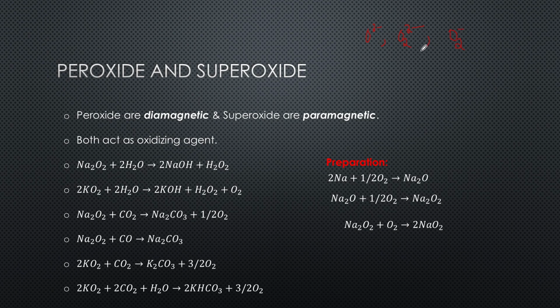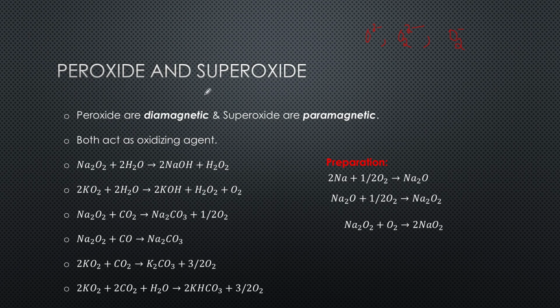So peroxide is an 18 electron molecule anion, and this superoxide is a 17 electron molecule. So write down the molecular orbital configuration for both these, and then you will come to know why peroxides are diamagnetic and superoxides are paramagnetic. So I'll be asking you to give me the molecular orbital configuration for these two and then predict whether they are diamagnetic or paramagnetic.